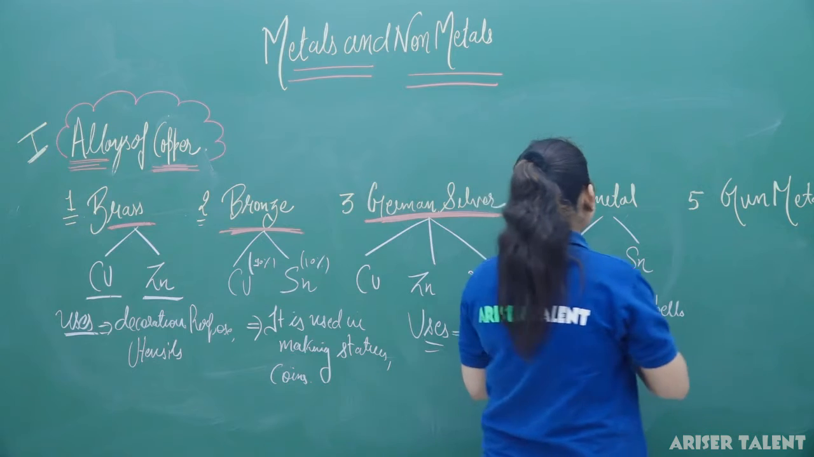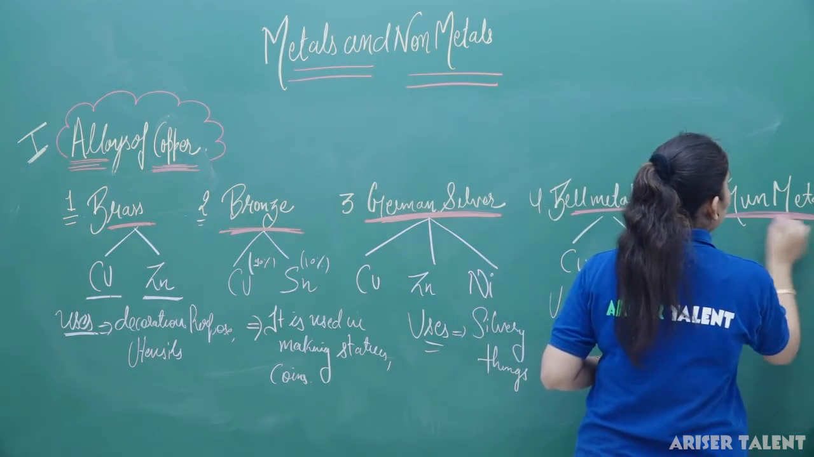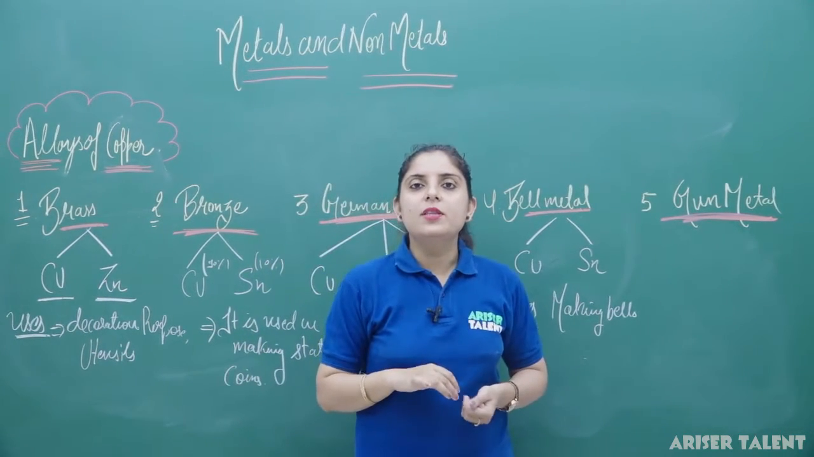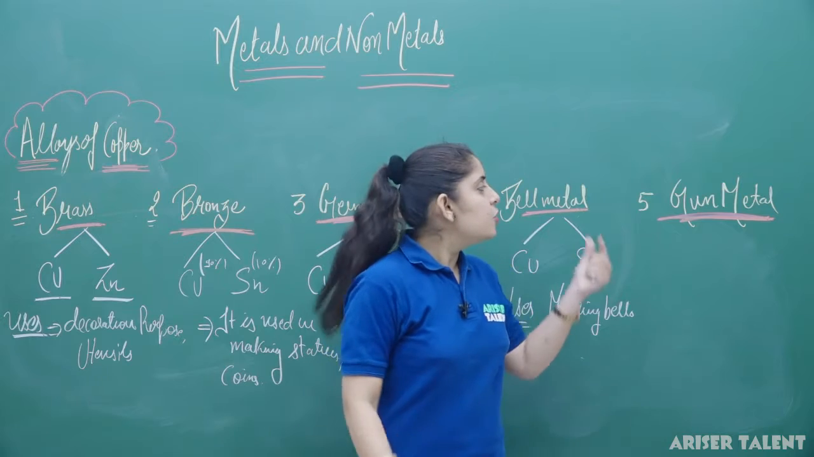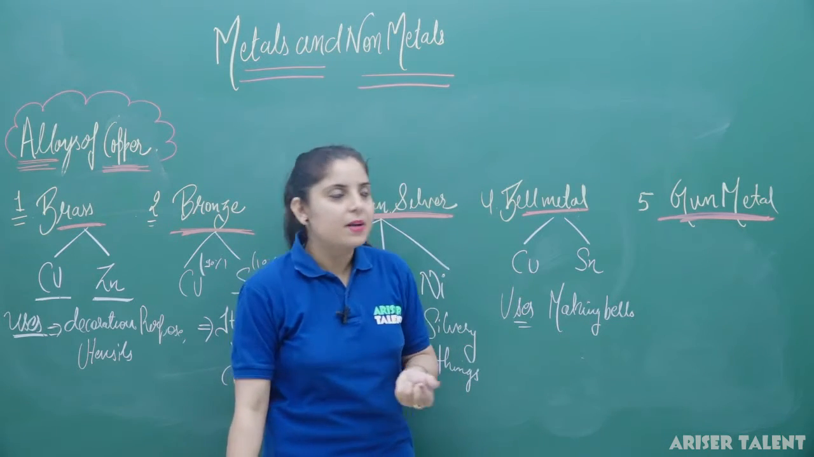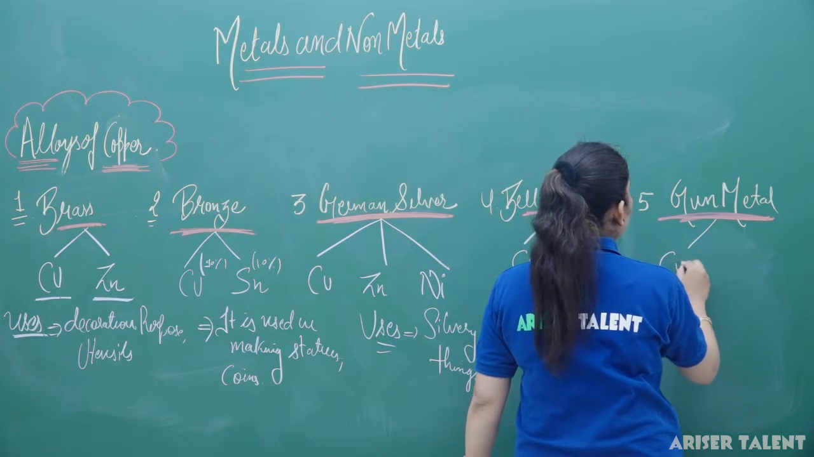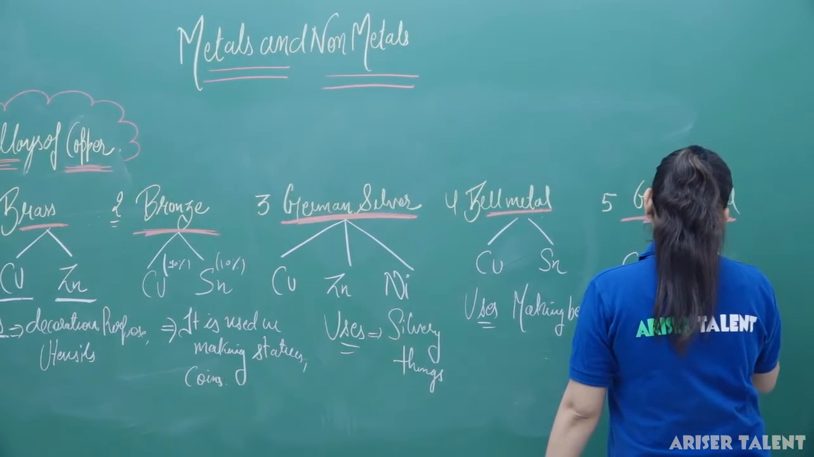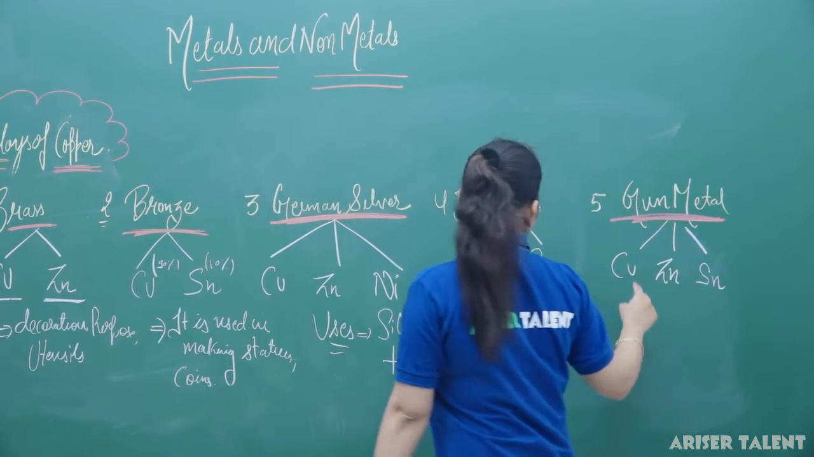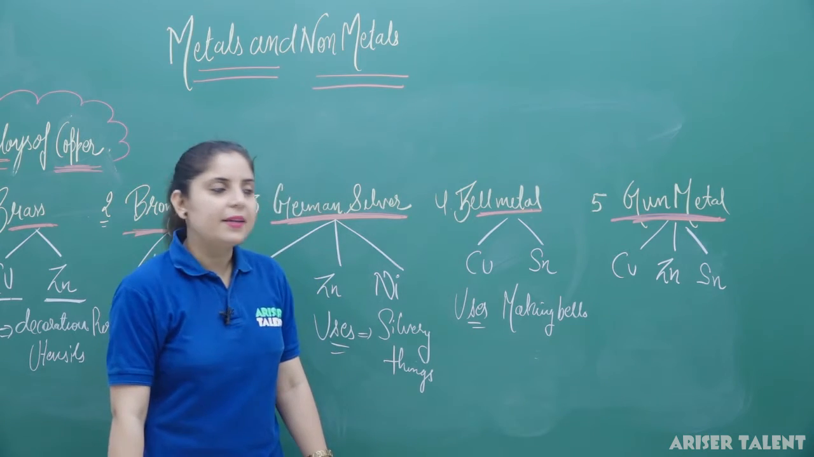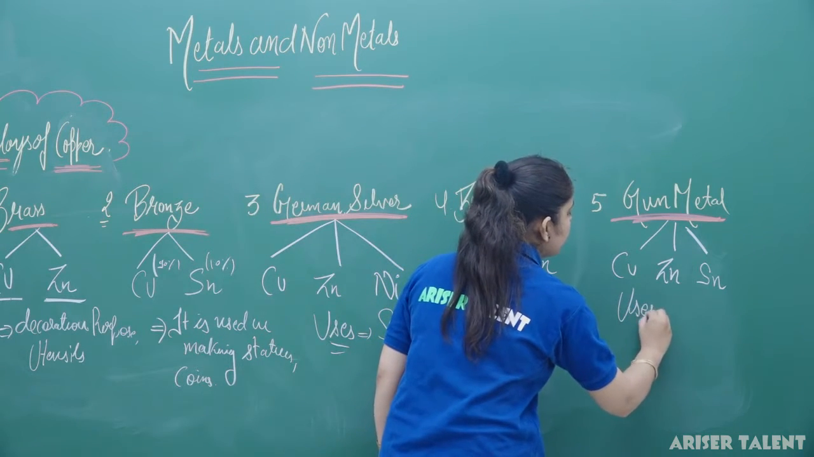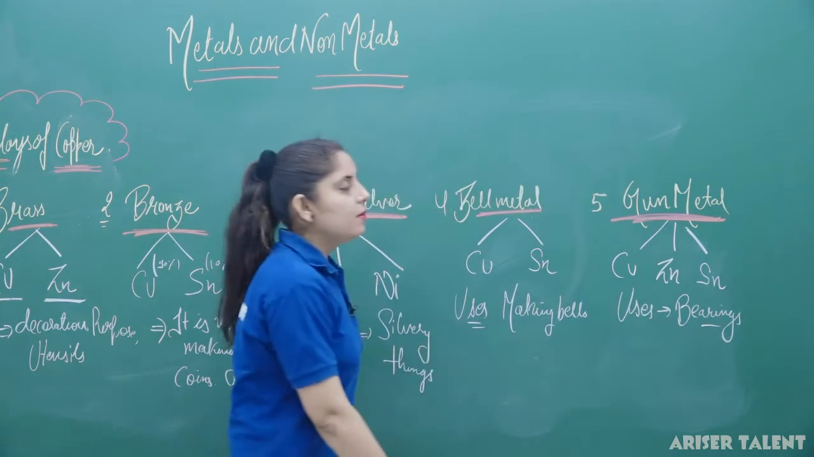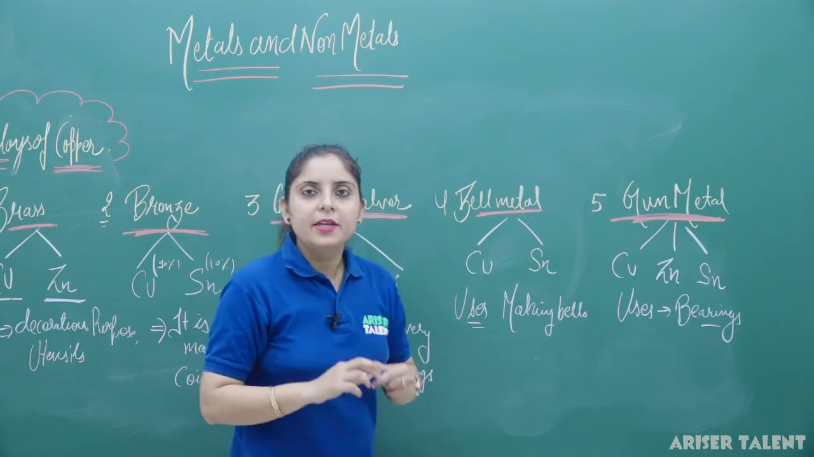Now, the last category is gunmetal. Now, what is gunmetal? Gunmetal is used in bearings. It is usually used in machinery parts or ball bearings, you can say. So gunmetal is used in bearing parts. Gunmetal is composed of copper, zinc along with tin. So copper, zinc and tin make gunmetal, and it is used in bearings. Clear?